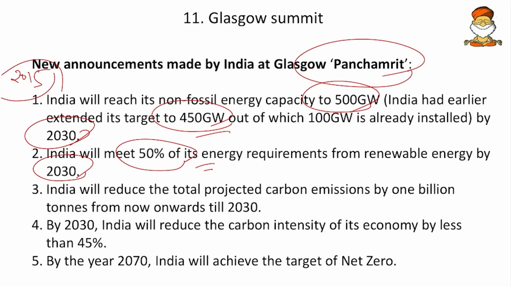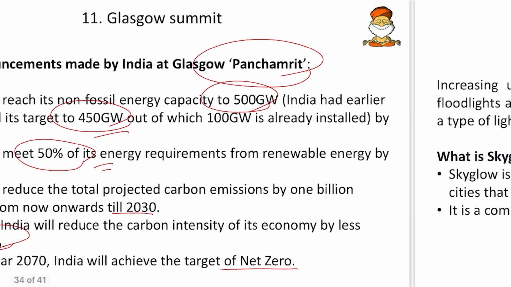Then India will reduce the total projected carbon emissions by 1 billion tons from now onwards until 2030. Then by 2030, India will reduce the carbon intensity of its economy by less than 45%. And then by the year 2070, India will achieve the target of net zero emission. So we know that the treaty was for 2050 and we agreed for 2070.